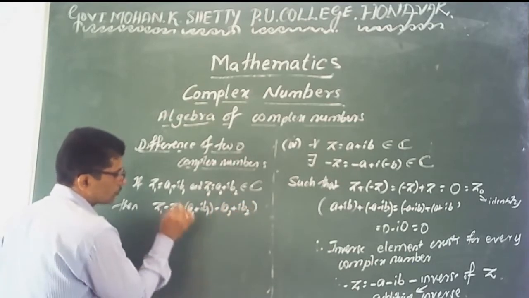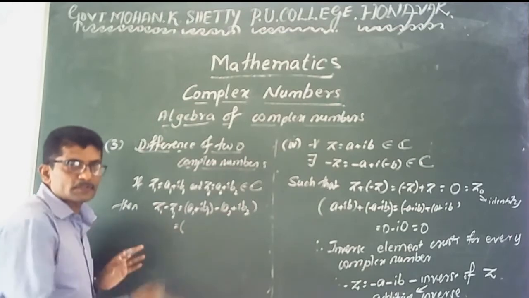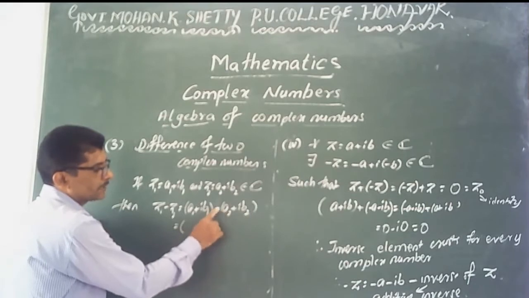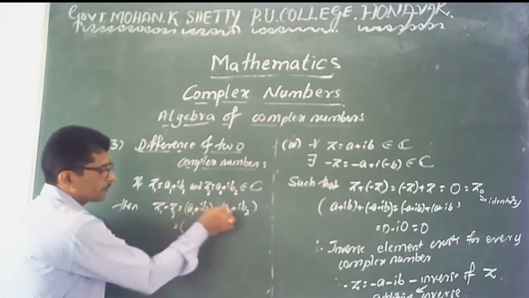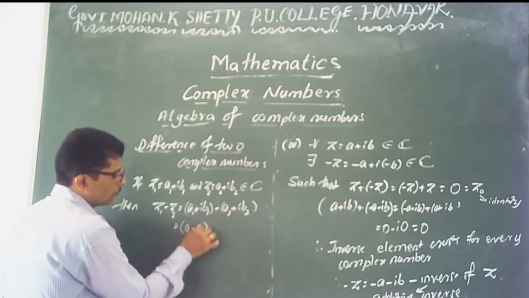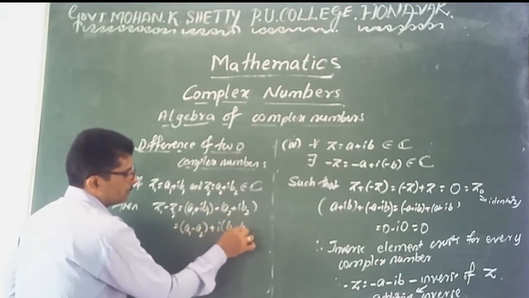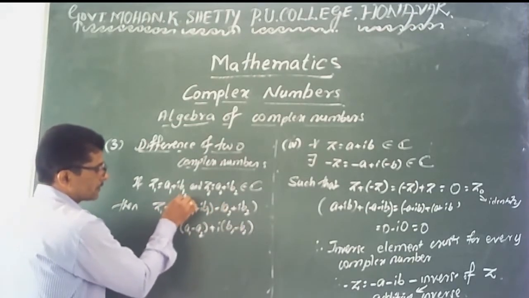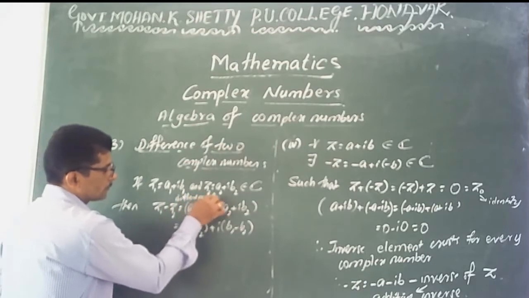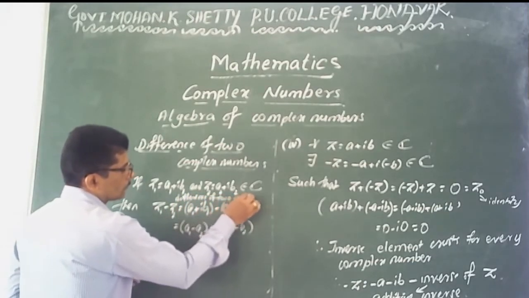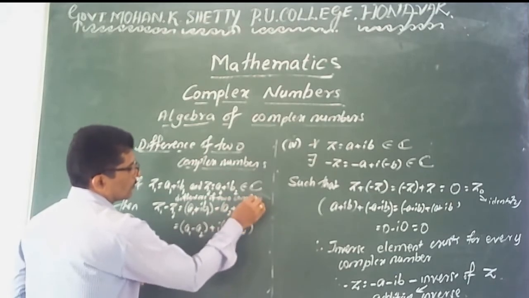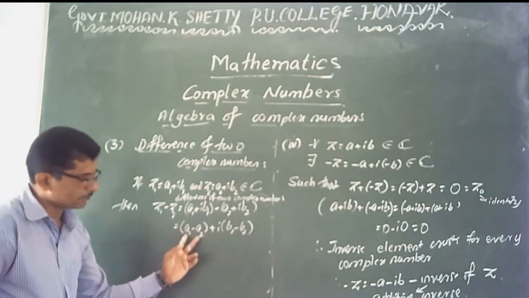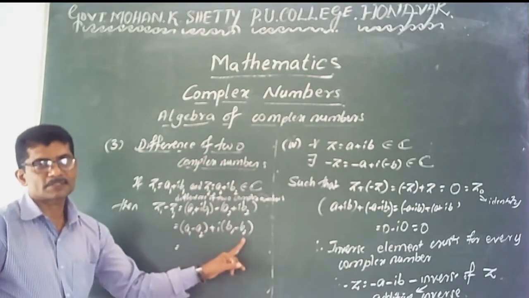The difference of these two complex numbers is exactly equal to, here also using the distributive property in real numbers, remove this bracket, plus into minus is minus, minus into plus is minus. Therefore you can simplify: a1 minus a2 plus I into b1 minus b2. It means the difference of two complex numbers is equal to difference of the real part plus I into difference of the imaginary part.